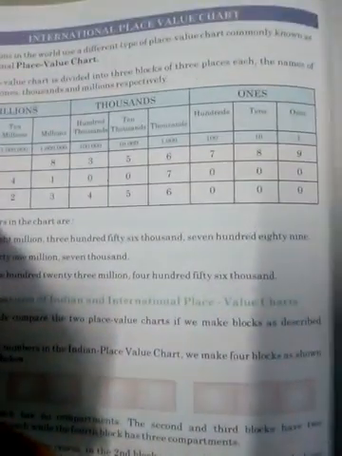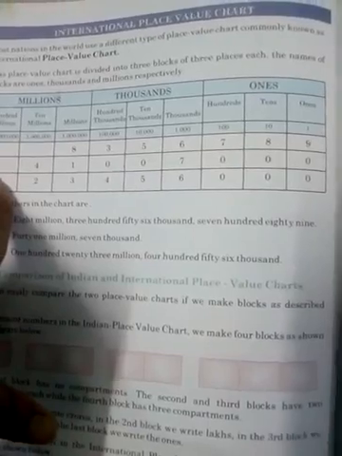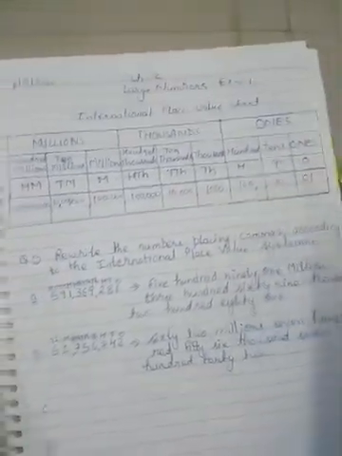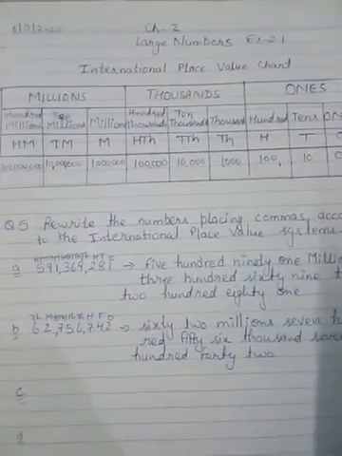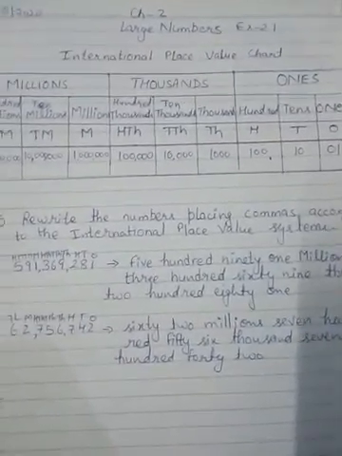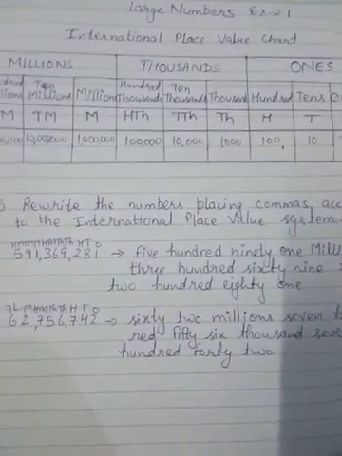After million there is a billion in the international place value system, which you will learn in your next classes, I hope. Okay, so as you get it, today don't stress and don't compare the Indian and international numeration systems, because we are doing only the international place value system today. That means question number 5, 6 and 7. So ones, tens, hundreds.